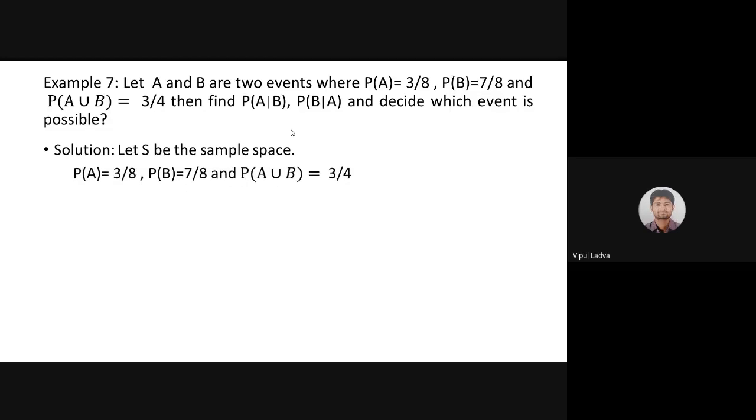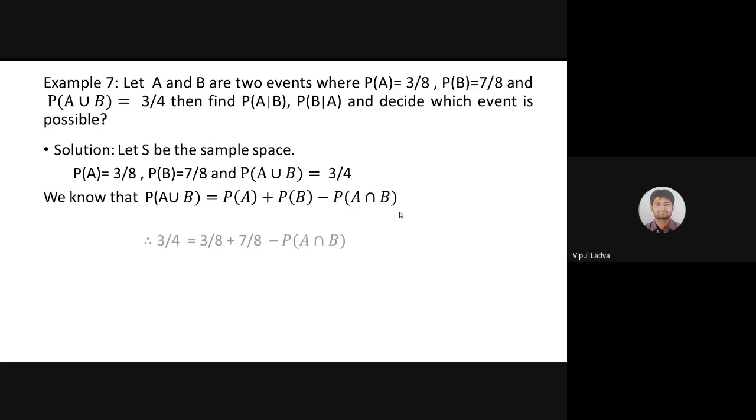Let S be the sample space, and these are the data which we have. Probability of occurrence of event A is 3 by 8. Probability of occurrence of event B is 7 by 8. And A union B is 3 by 4. Now let me find A over B. Before that, let us recall the formula of A union B: P of A plus P of B minus P of A intersection B, which we are already aware of. So using that, if I find the probability of A intersection B, it will be 1/2. I'm just doing simple addition, multiplication and subtraction, nothing else. So it will be 1/2.